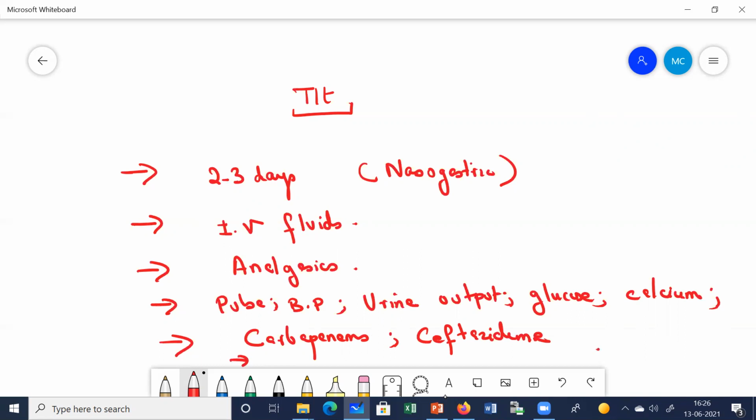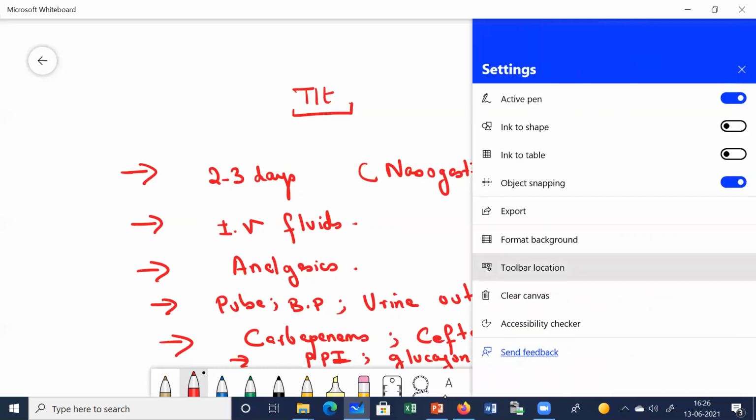Apart from this, you can also give the patients PPIs, proton pump inhibitors, pantoprazole, that group of drugs. You can give the patient glucagon, octreotide, some other drugs which are also given to the patient.